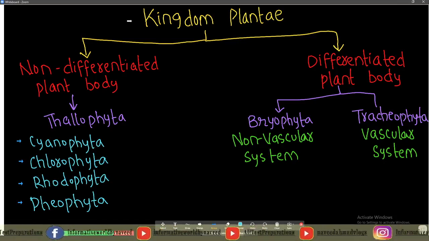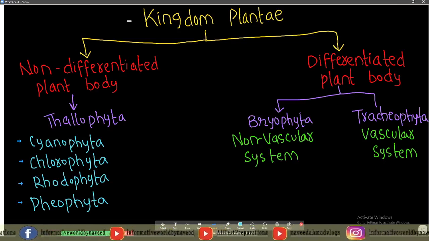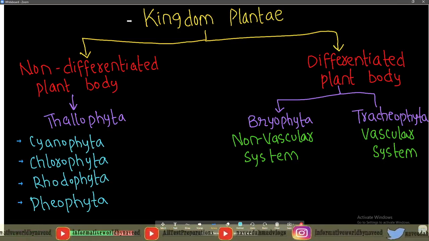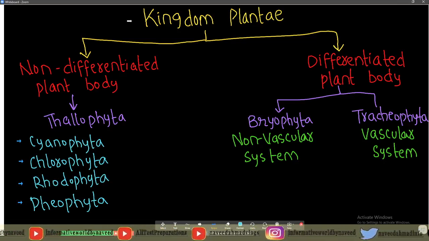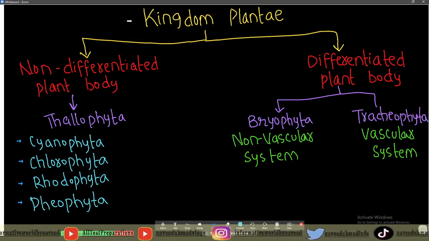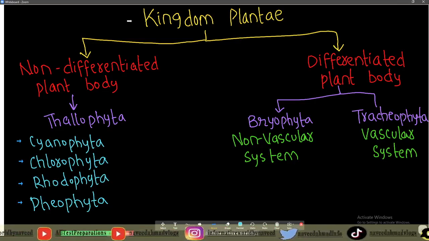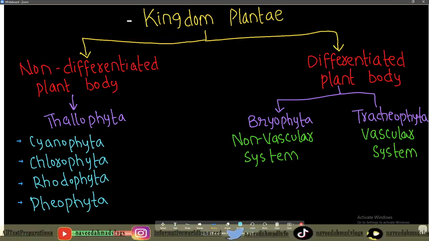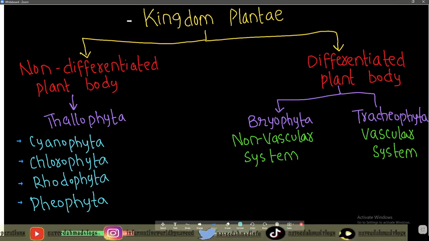Kingdom Plantae includes all plants, and all plants are eukaryotic. They are multicellular, having many cells, and autotrophic organisms because they can synthesize their own food. All plants contain a rigid cell wall, and plants have chloroplast and chlorophyll pigment, which is required for photosynthesis.